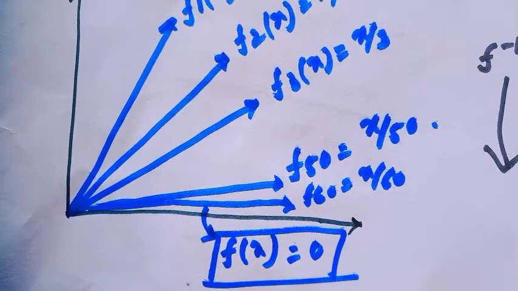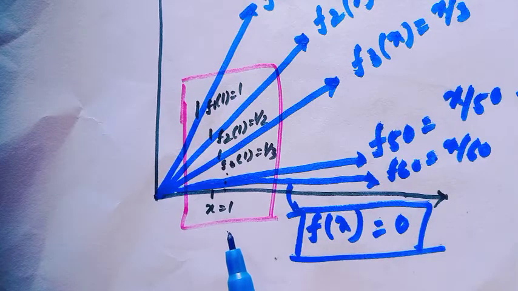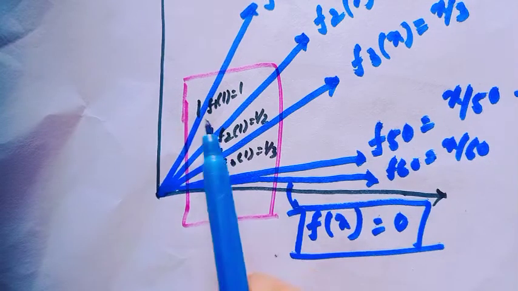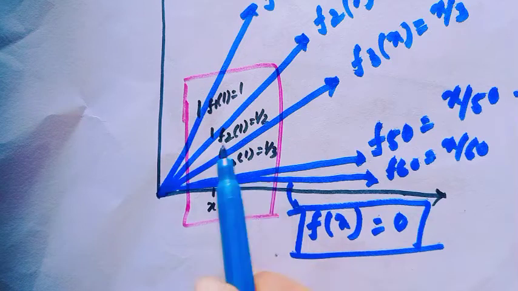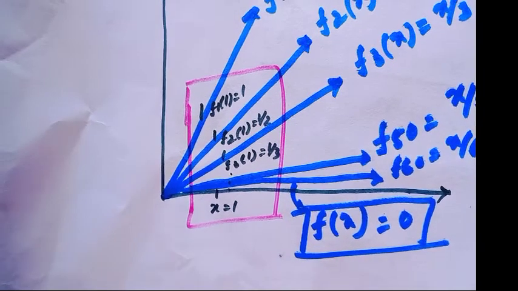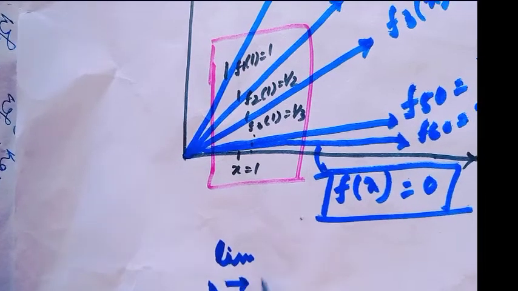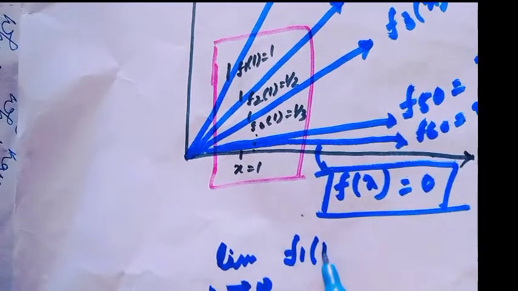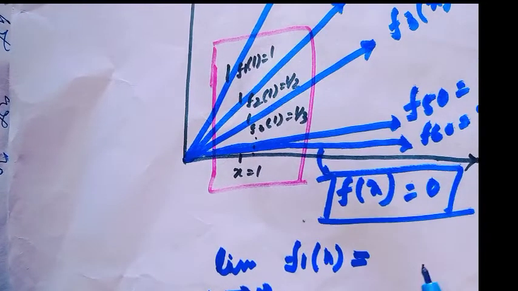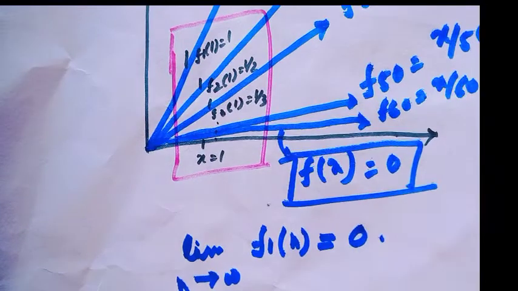Are you getting the idea? Well, if you fix the value x equal to 1, then f1(1) would be 1, f2(1) would be a half, f3(1) would be 1/3, and so on. That means the limit as n tends to infinity of fn(1) would be 0.